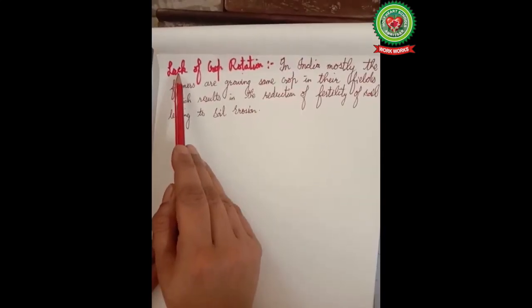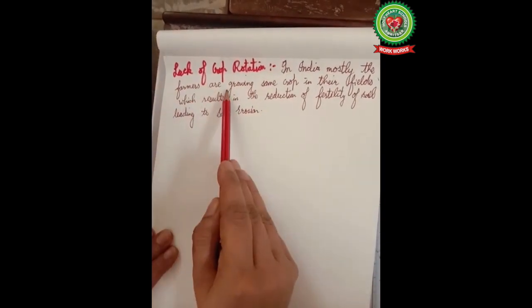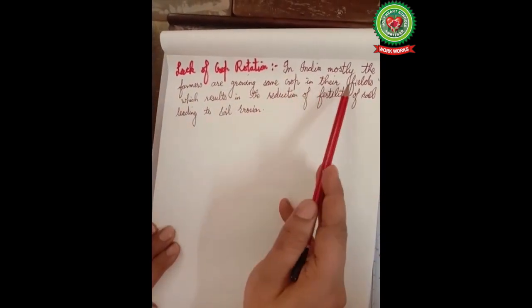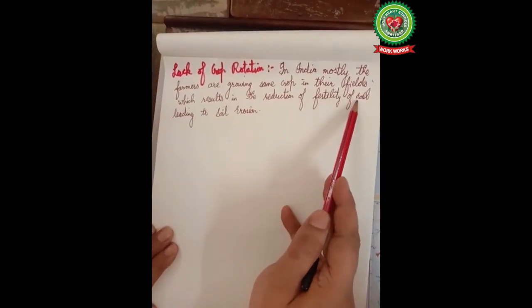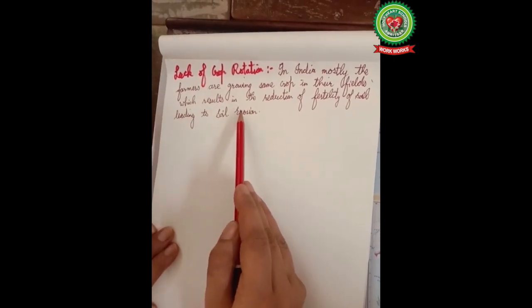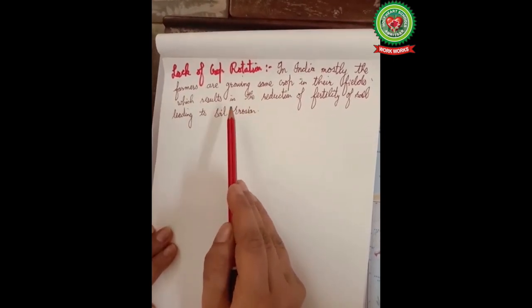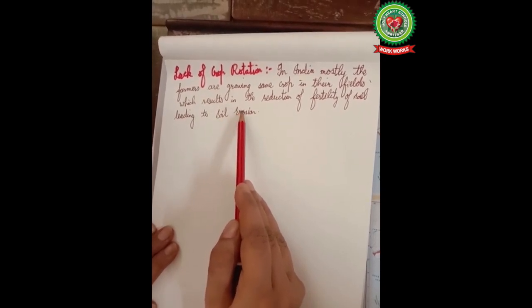Another factor is lack of crop rotation. In India, mostly the farmers grow the same crops in their fields, which results in the reduction of soil fertility, leading to soil erosion. Thus, children, through this video, you have learned what soil erosion is and what the various agents of soil erosion are. Thank you.